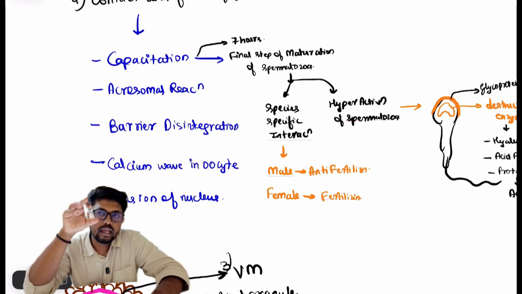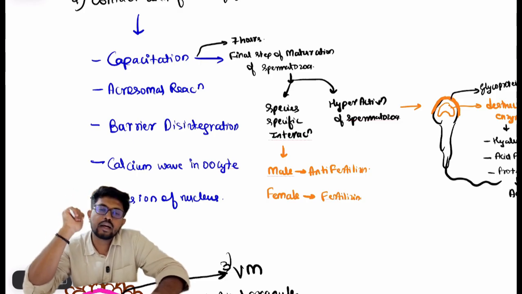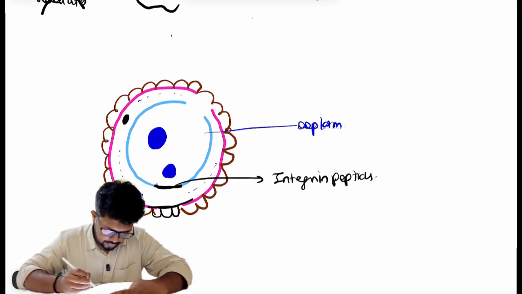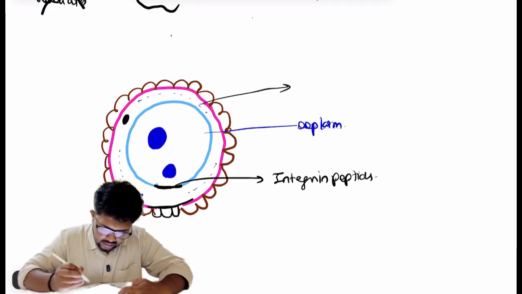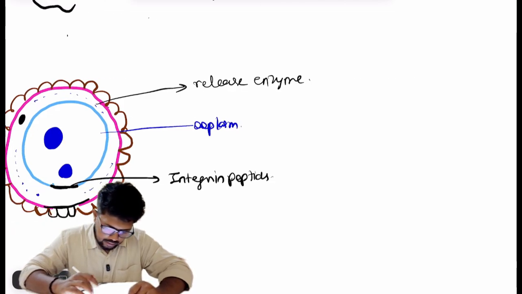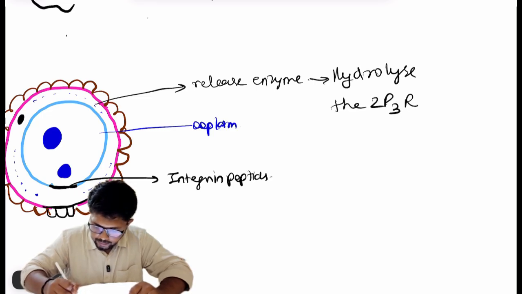Whenever the male nucleus of the sperm enters into the ooplasm, a calcium wave will be generated in the ooplasm. Because of this calcium wave, two steps occur. Firstly, the cortical granules released from the ooplasm into the perivitelline space will release enzymes that hydrolyze the ZP3 receptor.